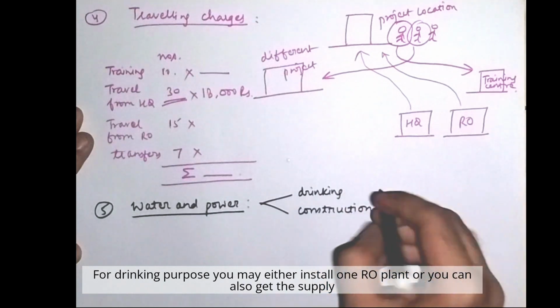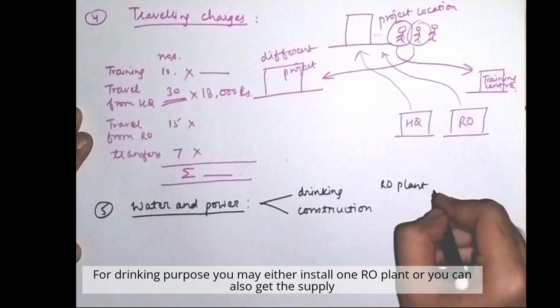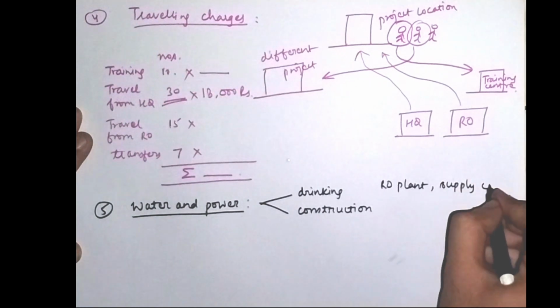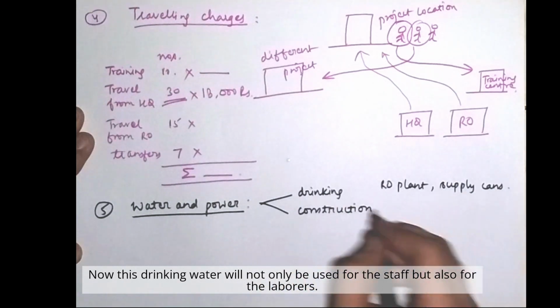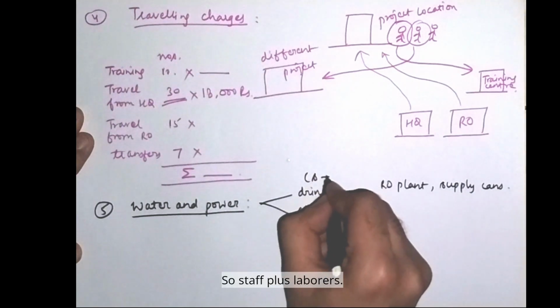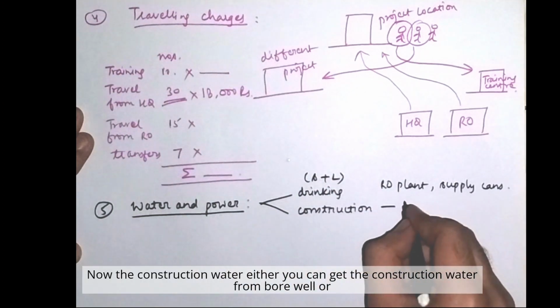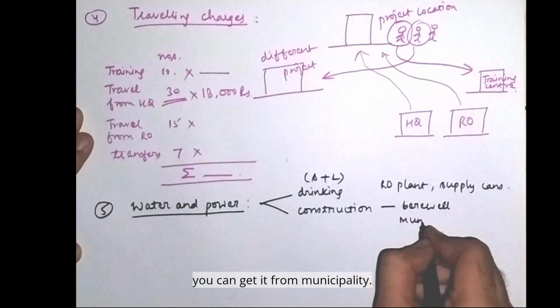For drinking purpose, you may either install one RO plant, or you can also get the supply from cans. Now this drinking water will not only be used for the staff but also for the laborers. So staff plus laborers. Now the construction water, either you can get from a borewell or you can get it from the municipality.